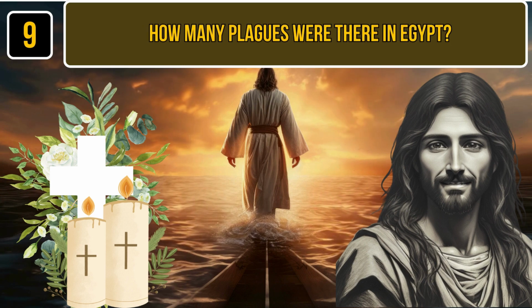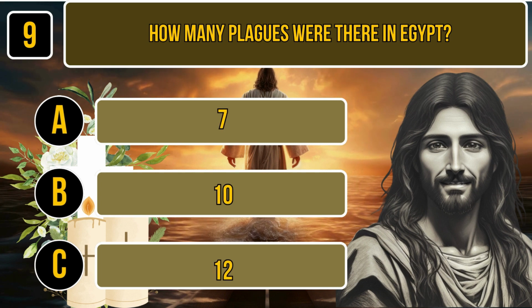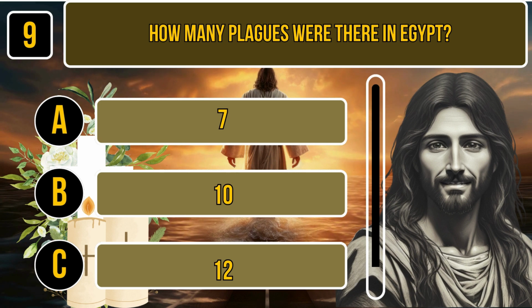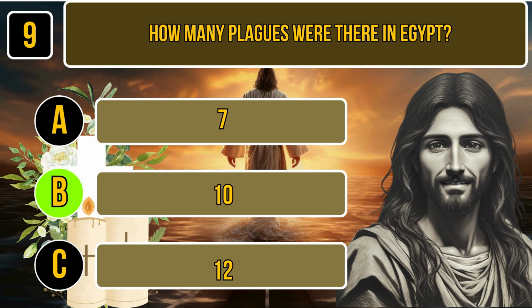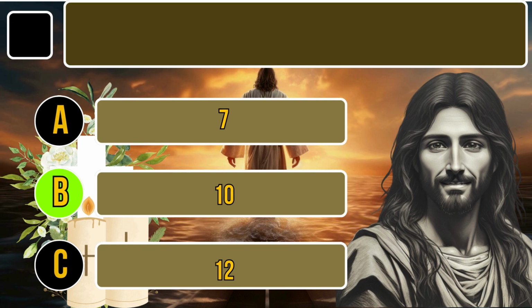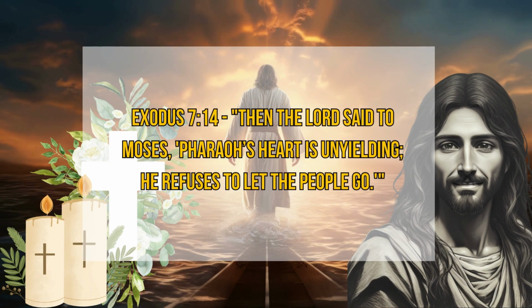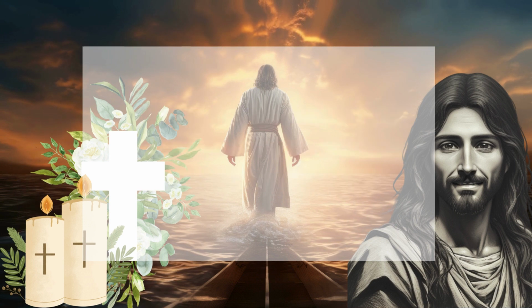Question number 9. How many plagues were there in Egypt? A. 7. B. 10. C. 12. Time for thinking. The correct answer is 10. Exodus 7:14. Then the Lord said to Moses, Pharaoh's heart is unyielding. He refuses to let the people go.